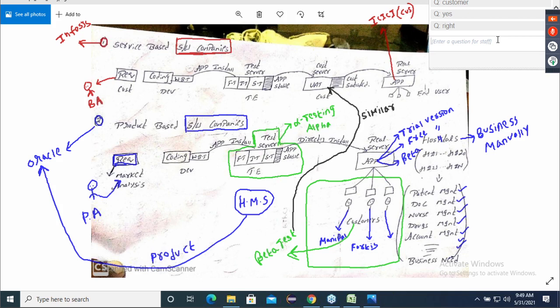In product-based companies, PA create the requirements. You cannot say PA collect the requirements. He only creates it. He understands the market, and then he's going to create it. Amit Kumar, one-time payment. So you forget about payment, right? Technically, you write why they want one-time payment or two-time payment. Technically, what I understood, you write.